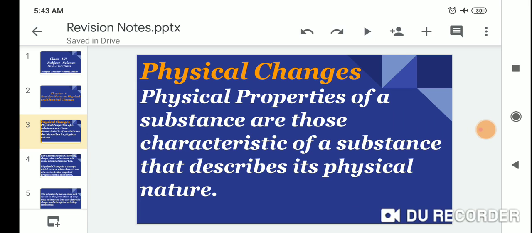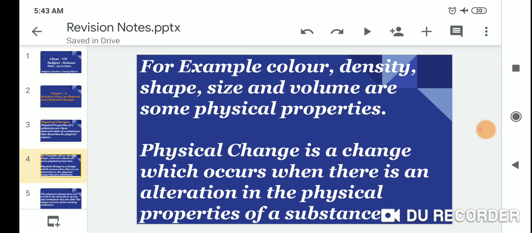Physical properties of a substance are the characteristics of the substance that describe its physical nature. For example, color, density, shape, size, and volume are some physical properties.